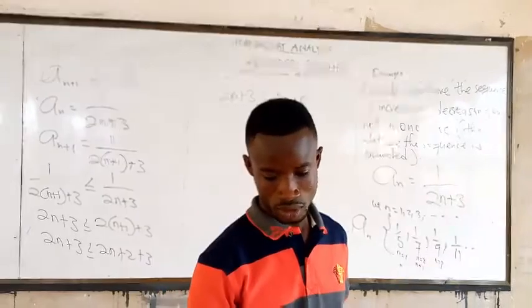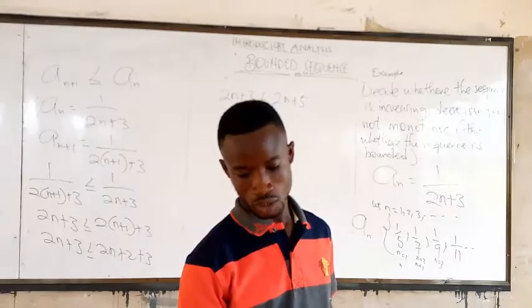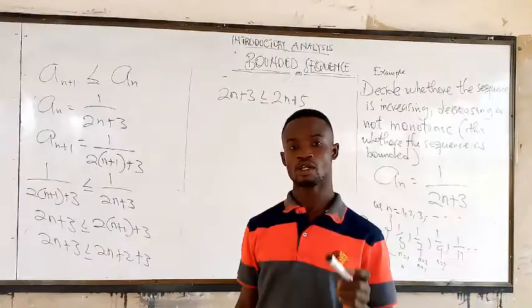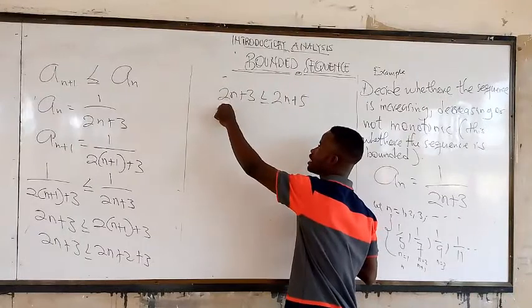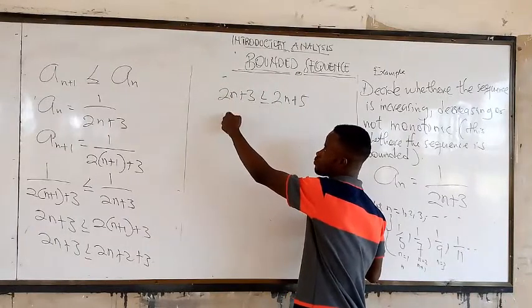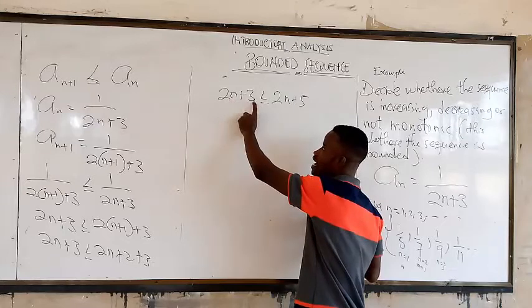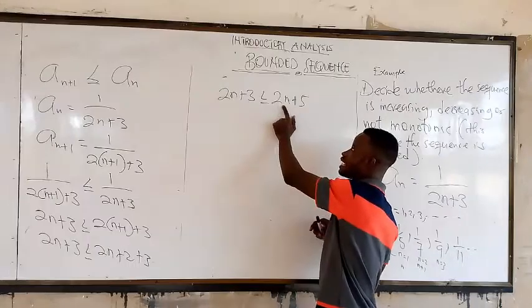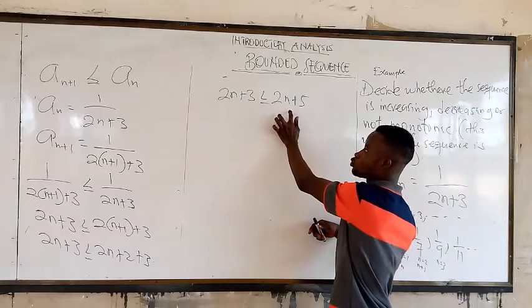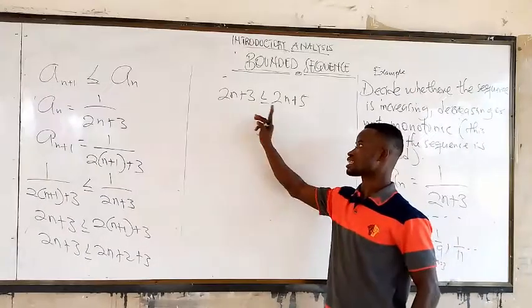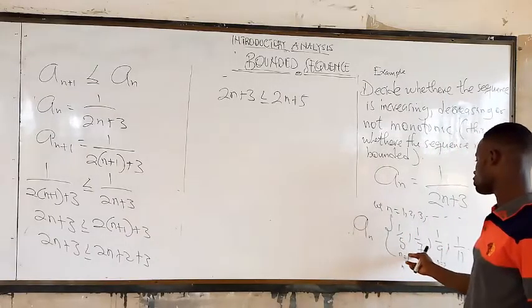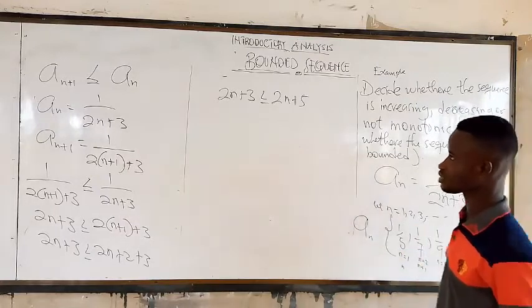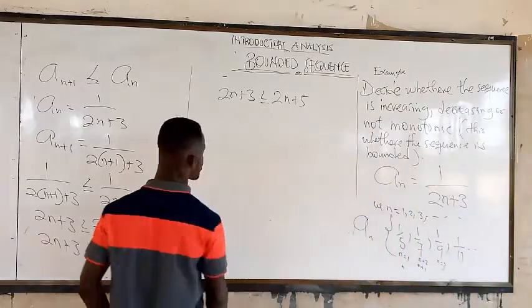You can now see that the 2n is the same as the 2n here. Alright, so no matter the number you multiply by 2 and add 3, what you get here will be added by 5. So this will be greater than what? This. I hope it's clear. This will be greater than this. In the normal sense, what we mean is that this is going to be greater than that. Very good.